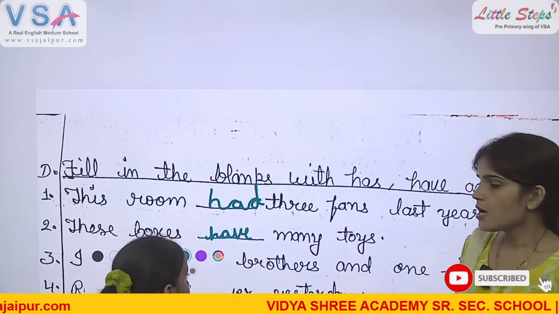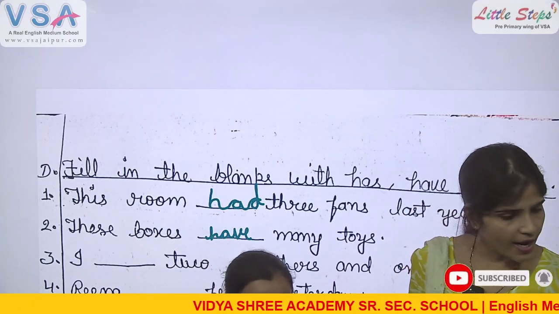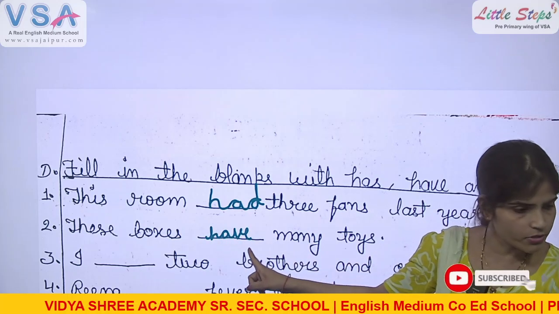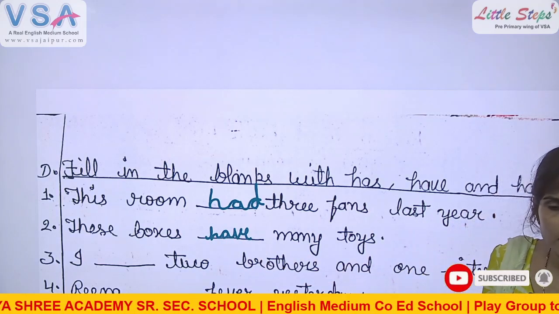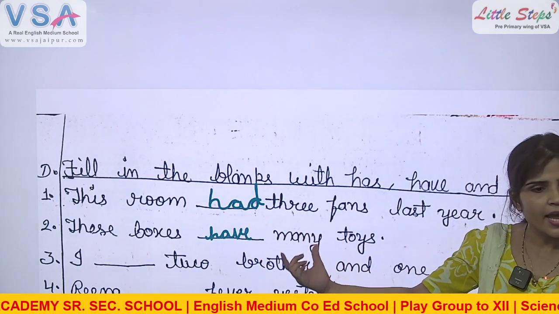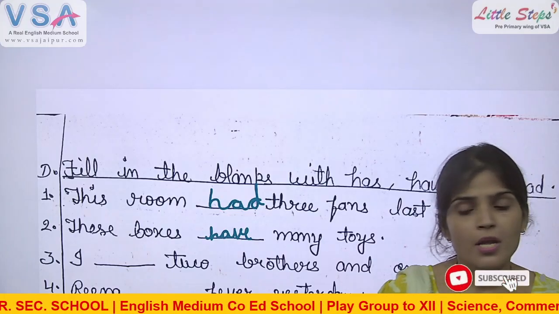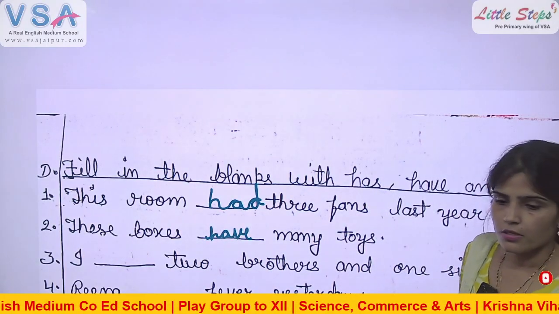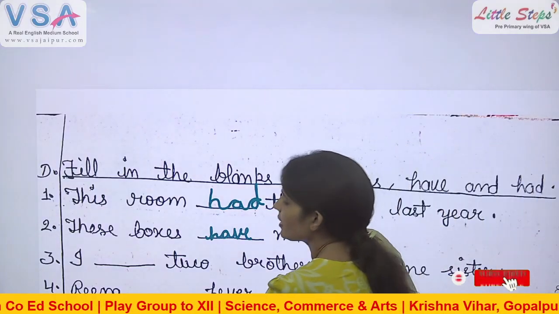Very good, Aradhya. Have. What will come? Have. So, Devansh, if the subject is plural, then we will use have. Got it? Go sit. So, which verb is correct here? Have. Because have is a plural verb. We use this verb only with plural subjects. Okay? Arav, come. Number 3.